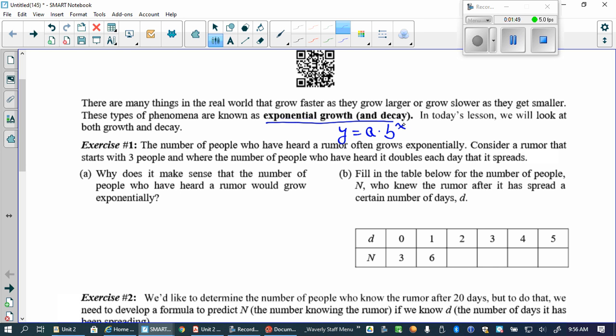Maybe you gathered that this a would be the starting amount of something that's either growing or decaying, right? Wasn't that the y-intercept we talked about in the homework? Yeah. The first day of the rumor, 20 people knew, right? And then it may double every day or get cut in half every day or something like that, right? Okay. Let's look at an example, see if we can put one of these exponential growth models together.